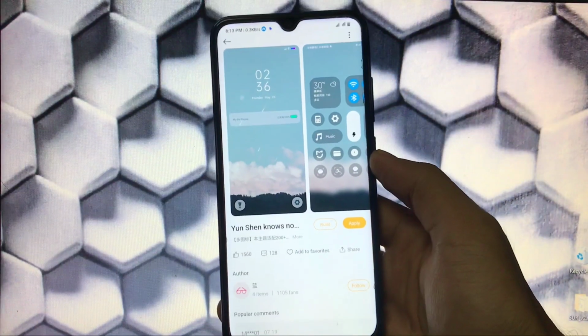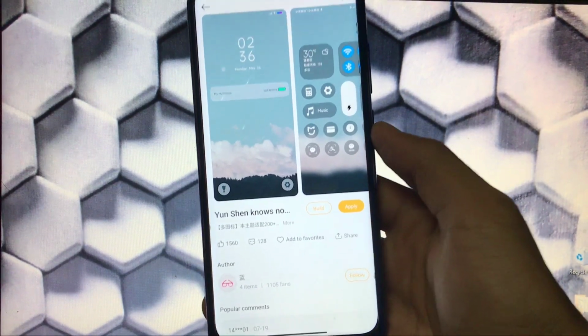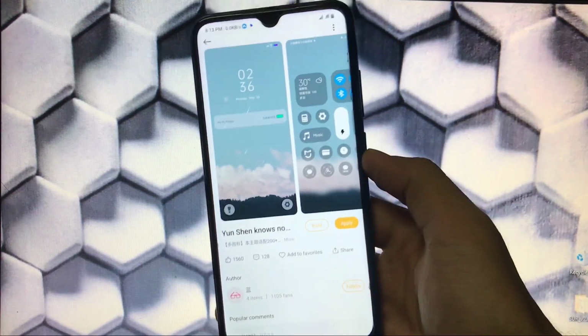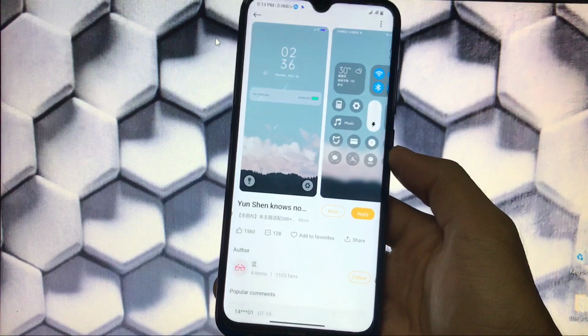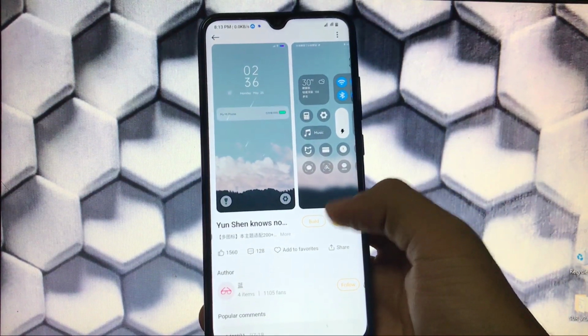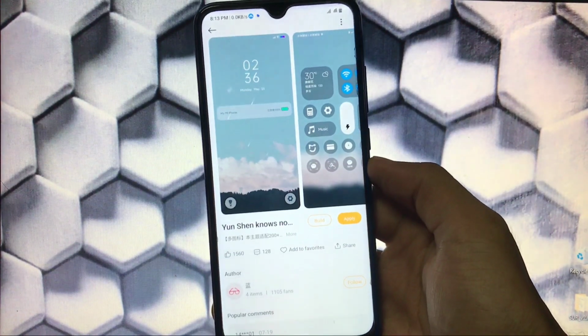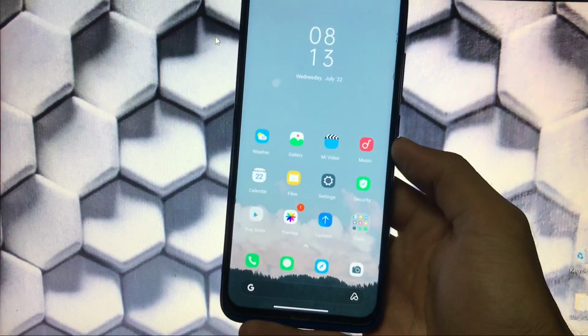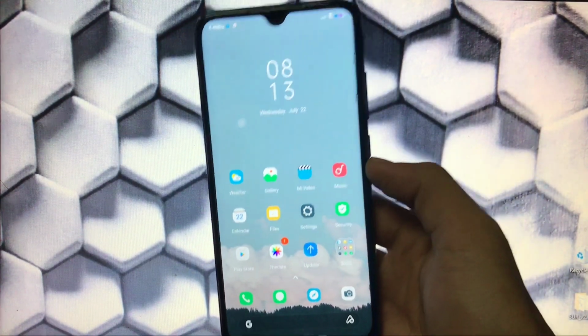So the second theme which I want to share with you, as you can see, is Yun Shen Knows No. As you can see the name, it's in Chinese. I'll provide you the MTZ file link in the description so that you can import and apply it in the theme store. And how this theme looks is very impressive.